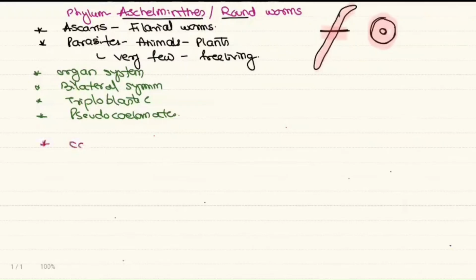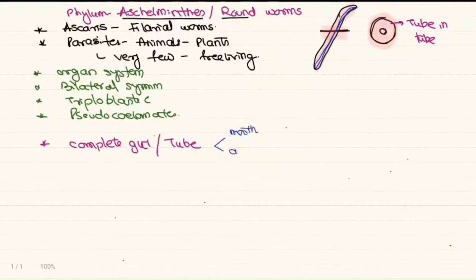From here we have a complete gut. Now what is a complete gut? A tube-like gut where we can find tube-in-tube arrangement. So these have a tube-like body and a tube-like alimentary canal, where the first opening is called the mouth and the last opening is called the anus. One more special property in the Aschelminthes is they have a muscular pharynx. The mesoderm in the inner regions will form the muscles.